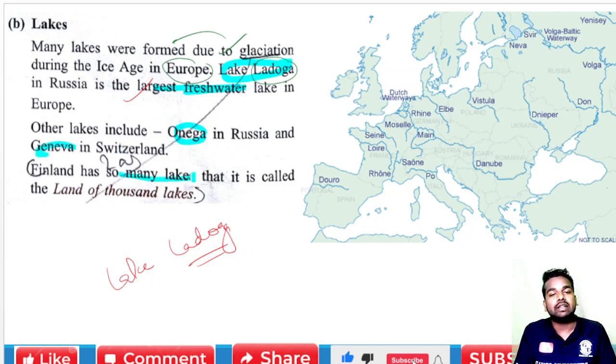Finland has so many lakes. Once again the question comes: Finland has so many lakes that it is called the land of 1,000 lakes.